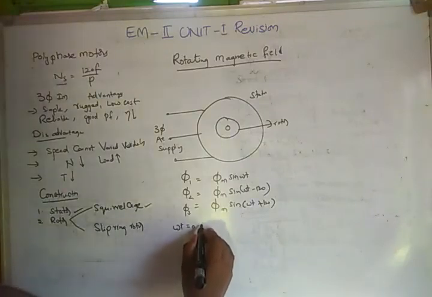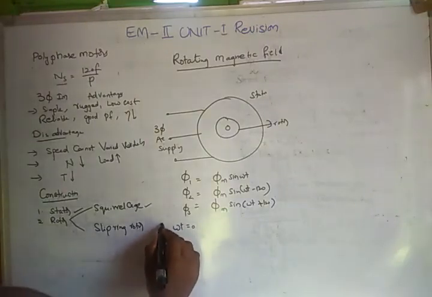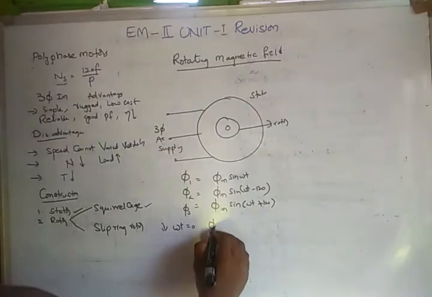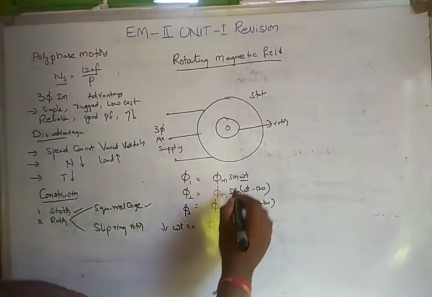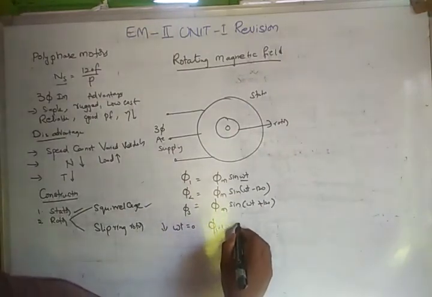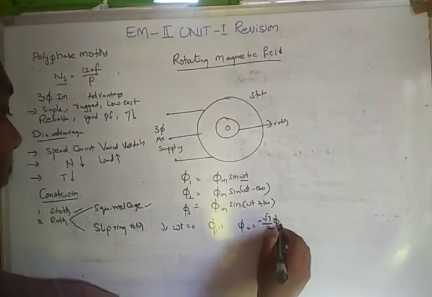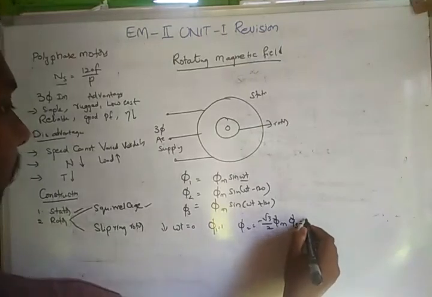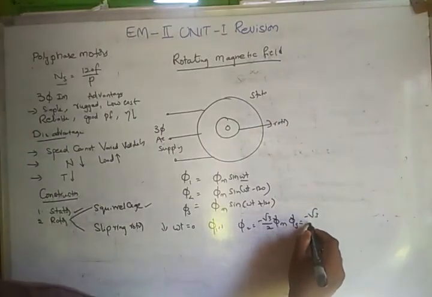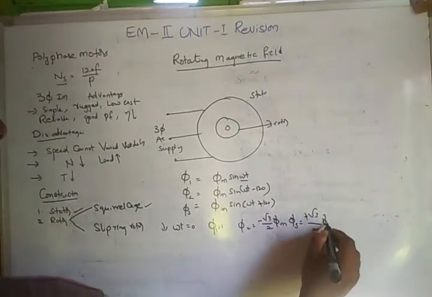Suppose, for example, omega t is equal to 0, case 1. Substituting omega t equal to 0, phi 1 is equal to 0, phi 2 is equal to minus root 3 by 2 phi m, and phi 3 is equal to plus root 3 by 2 phi m.